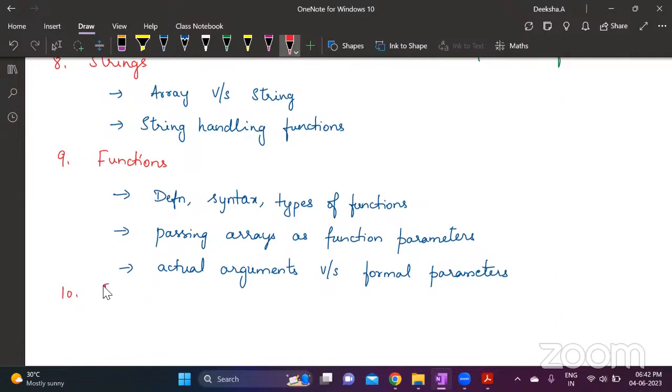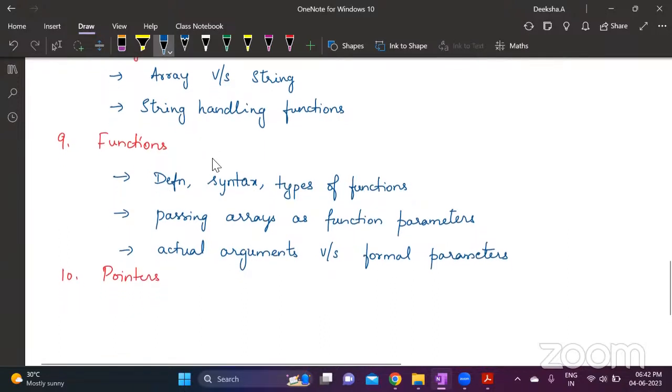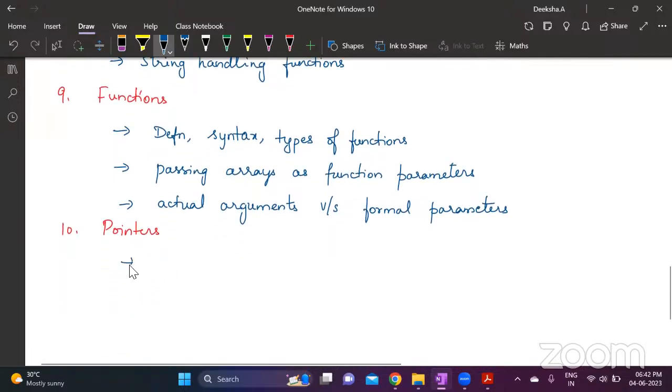Next is your pointers. Under pointers, I have seen what is a pointer, advantages and disadvantages of pointers are asked, and you will have to find out the difference between call by value and call by reference. Okay, call by value versus call by reference is an important question.